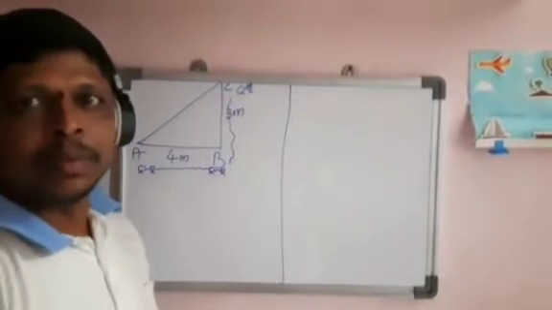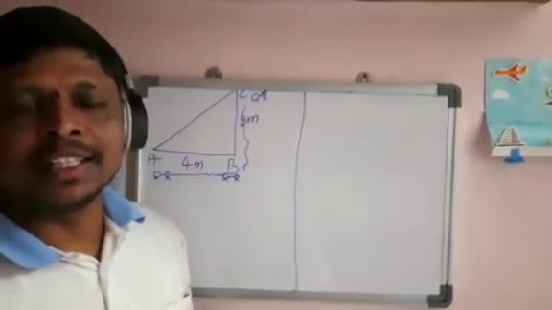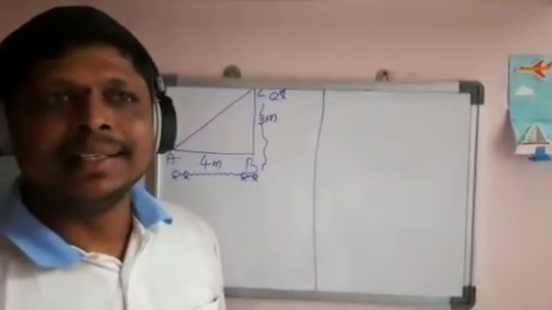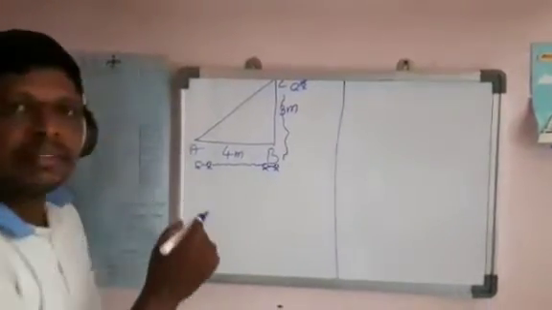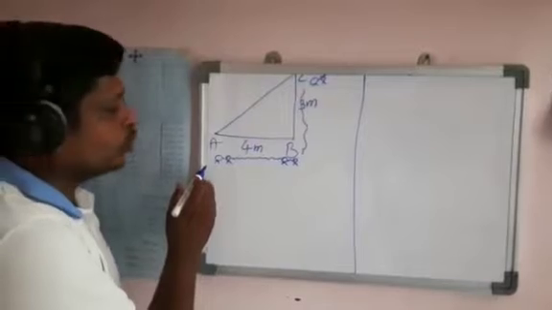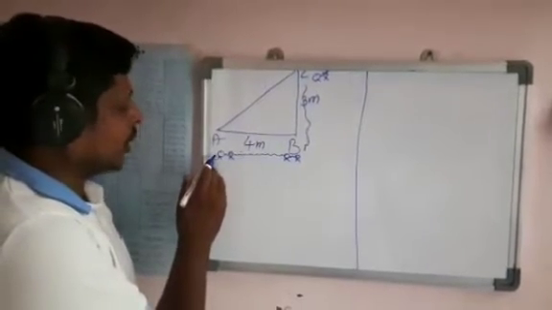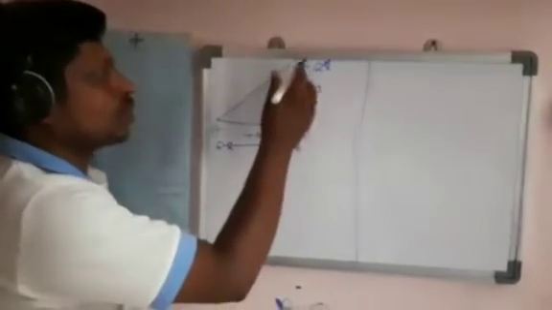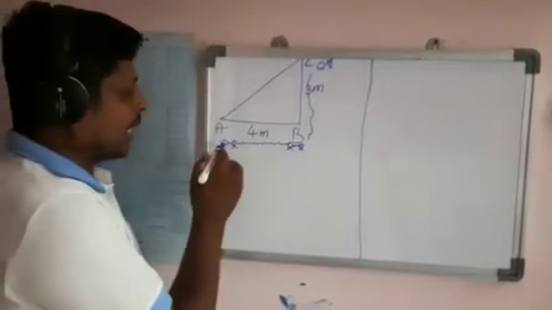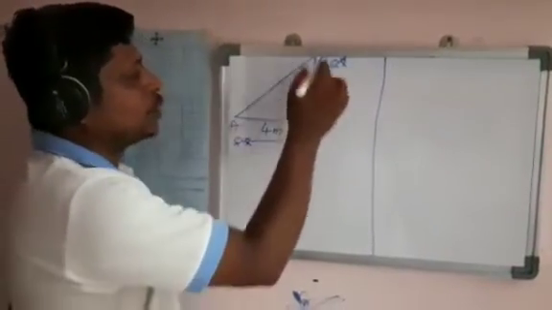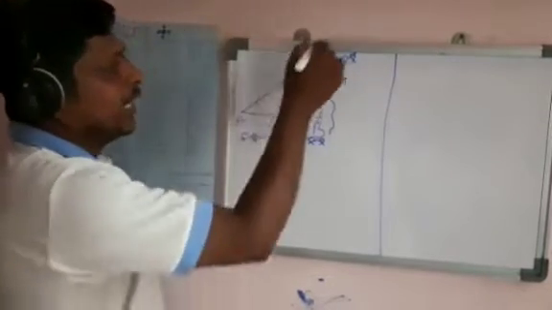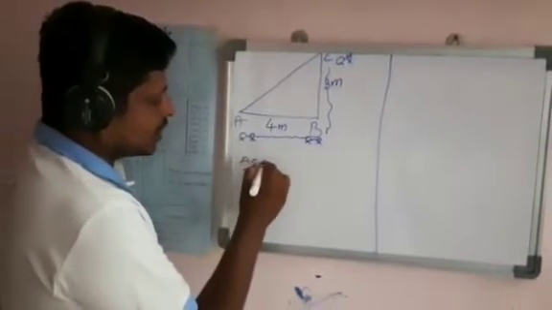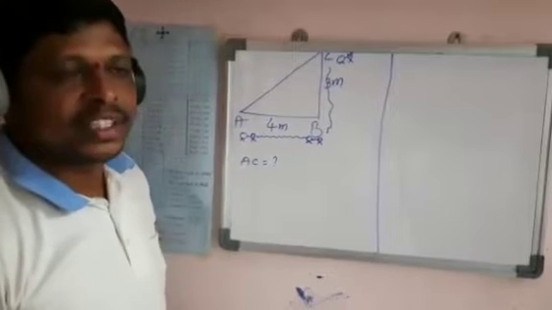Now I will explain a small example for understanding how to calculate distance and displacement. See here, one ant is there. That ant is moving in a room from one corner A to B and reaches C. A to B and B to C. How to calculate the distance? The ant moves from A to C. A to C is a question mark, meaning you don't know how much distance is traveled.